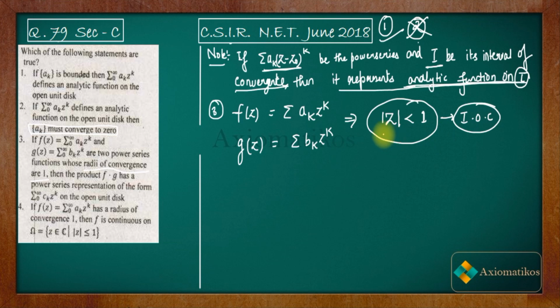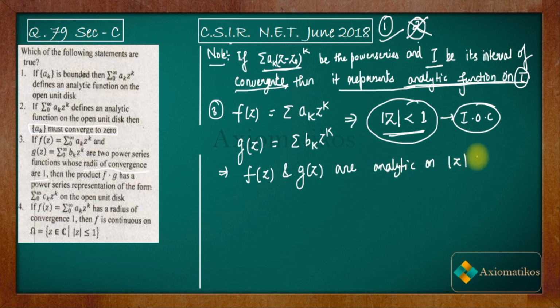On the interval of convergence, according to the note given to us, f(z) and g(z) will represent what? They will represent analytic functions. This implies f(z) and g(z) are analytic on mod z less than 1.